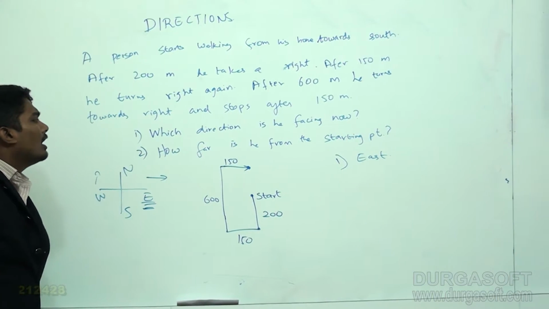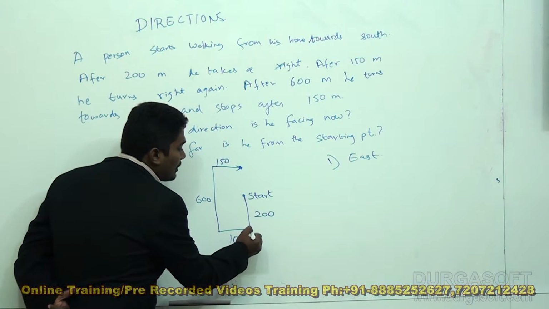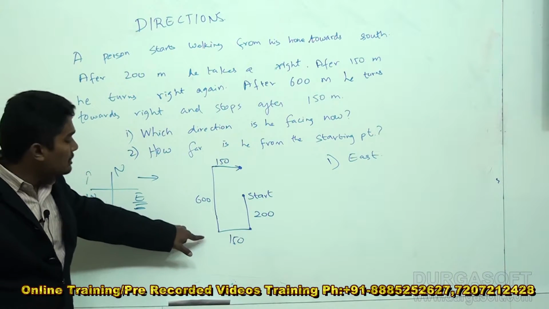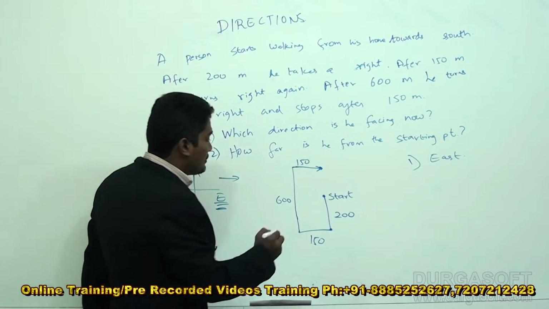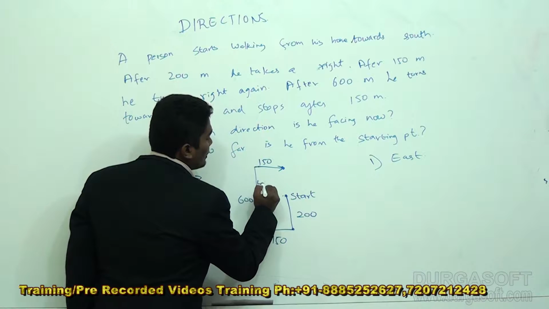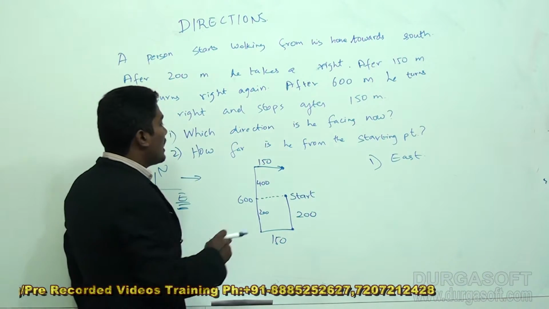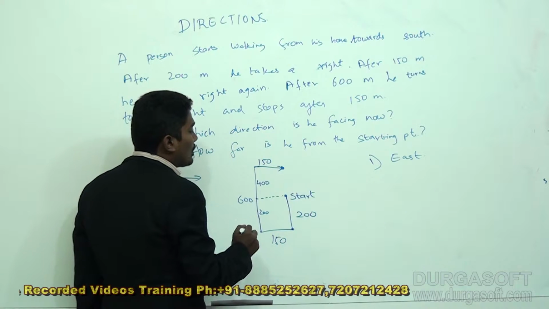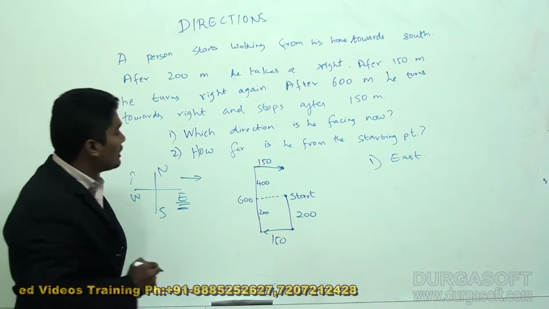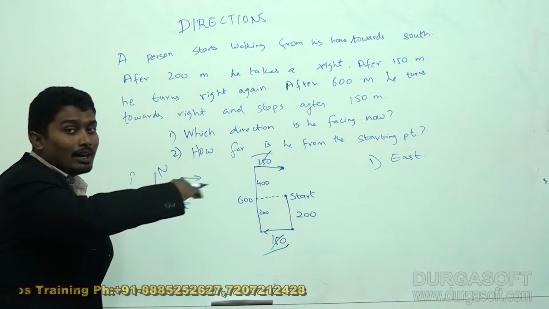Second question, how far is he from the starting point? Now from the starting point he came 200 meters south, again turns towards west, turns towards north 600 meters. If I draw a straight line here, this is 200 meters, and after this 200 meters he has travelled another 400 meters. Again from this point he turns right and walks 150 meters. So I can say that he walked west by 150 meters and east by 150 meters, thereby cancelling out the horizontal distances.